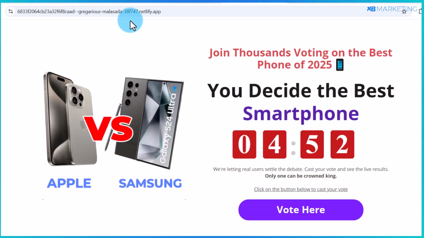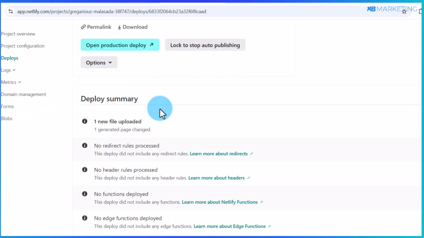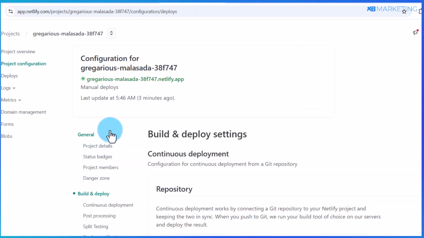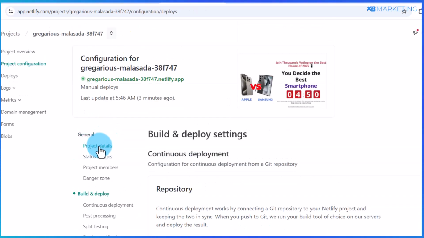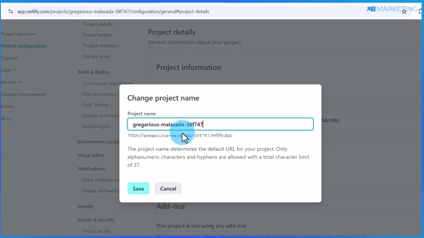And also, if you take a look at this link, as you can see right here, this link is not looking appealing at all. And most people are going to see this link as a spammy link. So there's something you can do to fix this. You can come over to the deploy section and all you just need to do is to scroll up here and you want to click on options. Then you want to then click on deploy settings. So once you do that, all you just need to do is to click on project details. And now you want to then click on change project name.